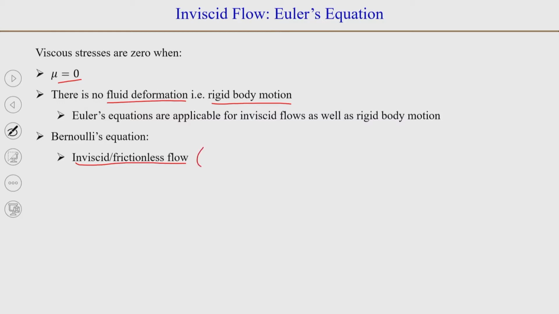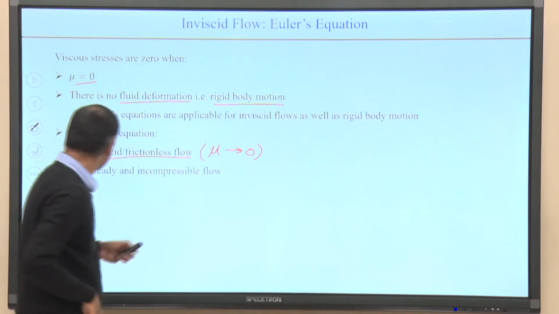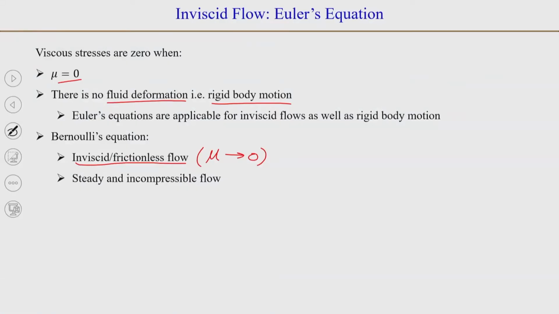So, that means the viscosity is assumed to be 0. So, the assumptions that we had there, that the fluid is inviscid, or we sometimes also used to call this fluid ideal. So, there is no viscosity in this fluid, and the flow is steady and incompressible. So, we had the assumption of inviscid, steady and incompressible flow, and then very important point here was that the flow happens along a streamline.